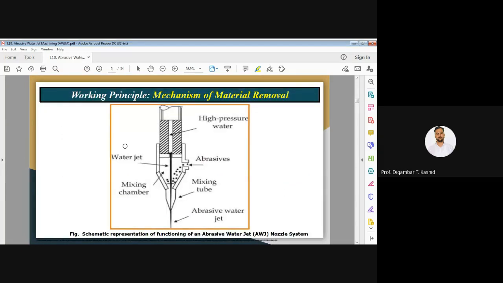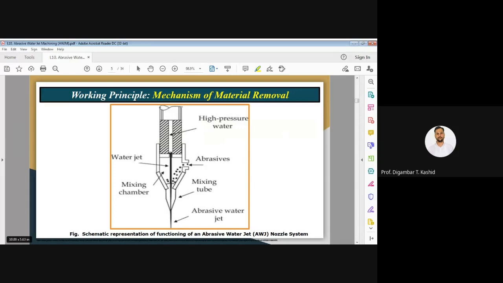Okay, understood? Understood or not? Say yes or no in the chat box, so that I can go for the next slide, or if no, then I can repeat once again. Have you understood or not?